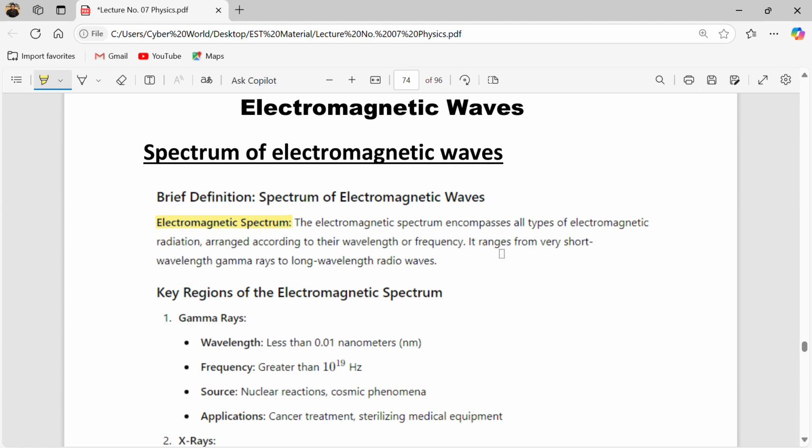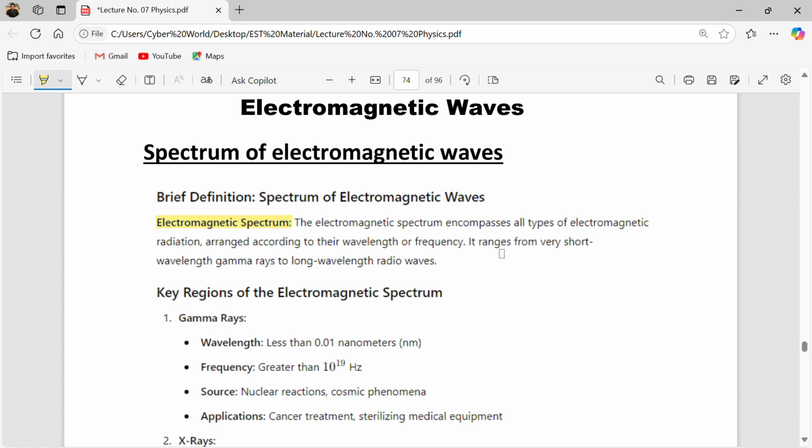As I mentioned before, gamma rays are the most energetic waves, and the more energetic, the less the wavelength, because there is an inverse relation of E and λ. E = hc by λ, you know this relation.